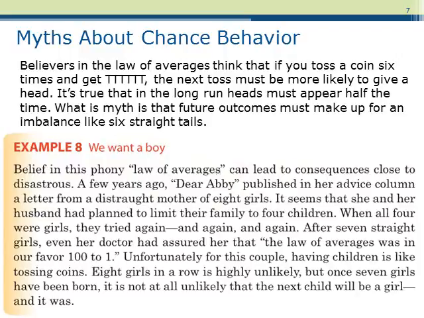For example, a few years ago, Dear Abby published in her advice column a letter from a mother of 8 girls. After having 7 straight girls, her doctor mistakenly told her that she was more likely to have a boy for her 8th. However, having children is like tossing coins. Although 8 girls in a row is very unlikely, once 7 girls have been born, it is not unlikely that the next will be a girl.